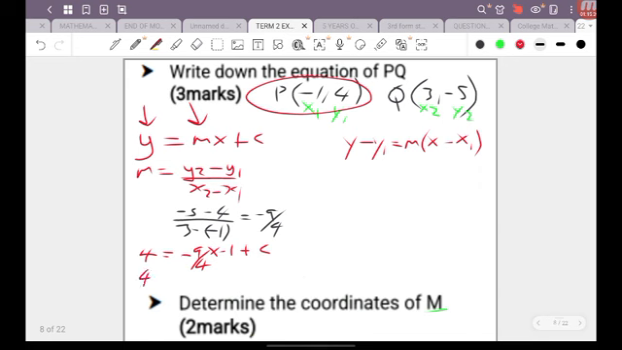Now we're going to have 4 is therefore then equal to negative 9 times negative 1, which is positive 9. All right, so that's positive 9 over 4 plus c. Now at this stage here, you can go ahead and multiply throughout by 4, or for me, I find it very easy if I just transpose the 9 over 4 to the left. If I bring this 9 over 4 to the left, I'll end up with 4 minus 9 over 4, and that's going to give me the value of c, which is ultimately what I want.